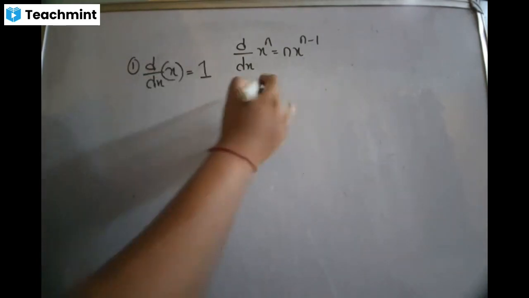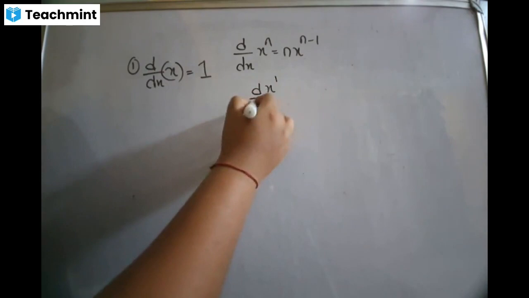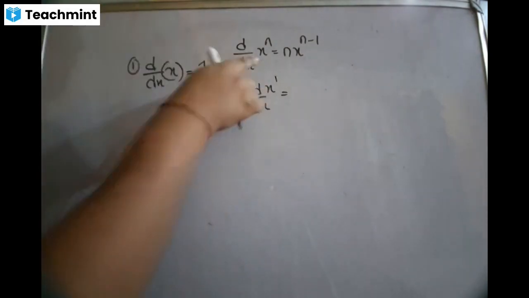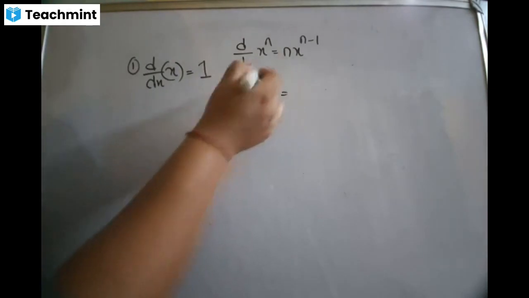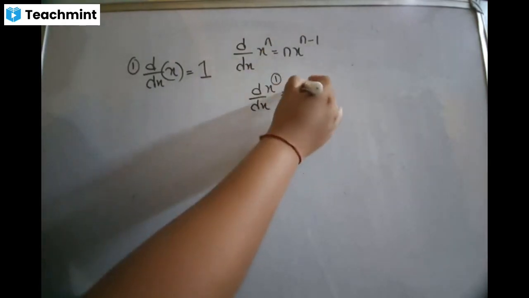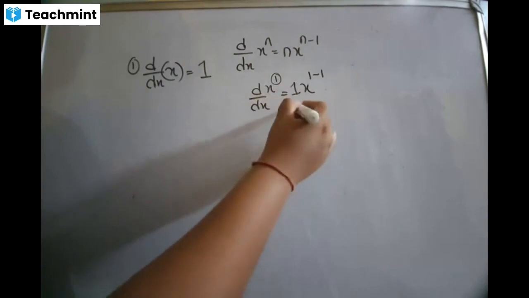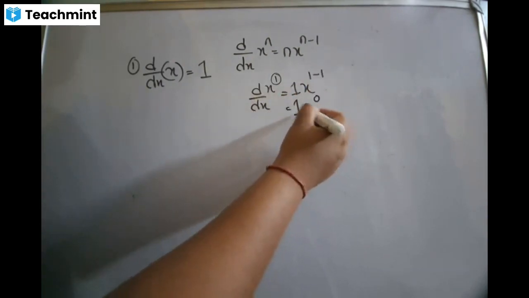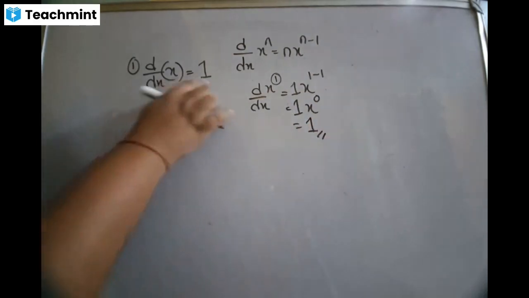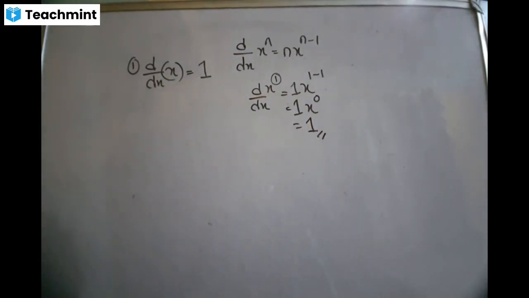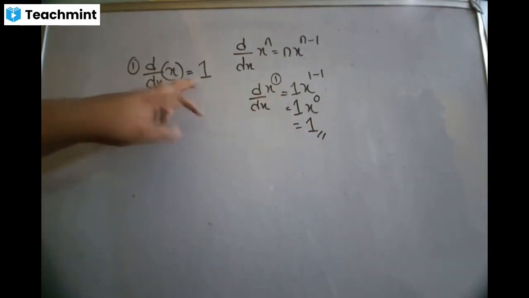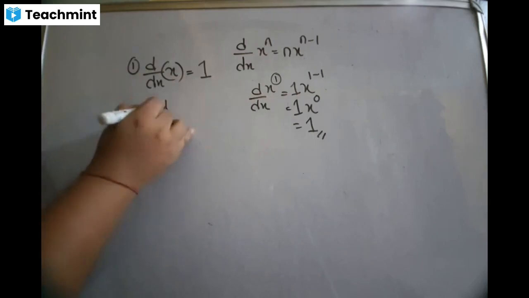So what is the power of x? The power of x is 1. When you apply this formula, because this is an algebraic function, there is only one formula for algebraic, just this. So what is going to happen to the power? The power comes in front. So 1 comes in front, and you subtract 1 from the power. So what do you get? 1 minus 1 is 0. And anything to the power 0 is 1, 1 into 1 is 1. So this is how the derivative of x is 1. So next time if someone asks you the derivative of x, you don't have to do all this process. Directly write the derivative of x as 1. Is that clear? Next, the derivative of root x.